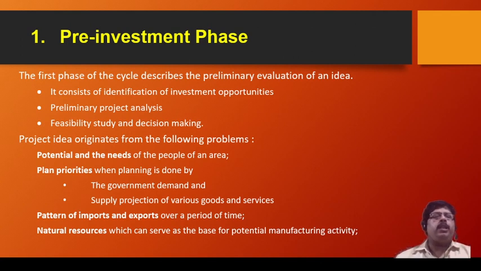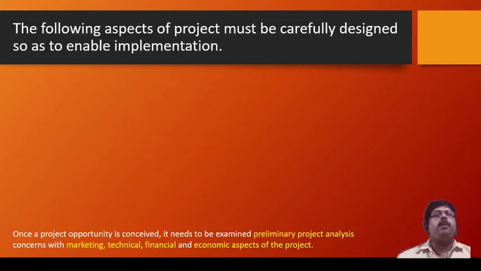If some goods are imported or exported over time, it can be planned to manufacture or design them in our own area. Some natural resources are available which have better potential for manufacturing activities, and that can originate a project. So these are some of the factors responsible for originating a project.